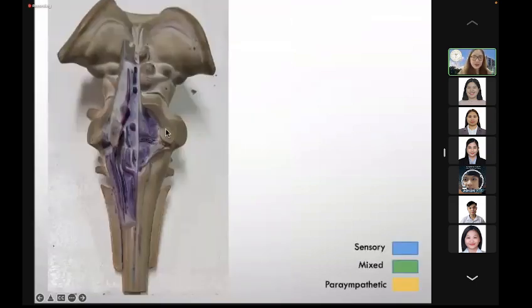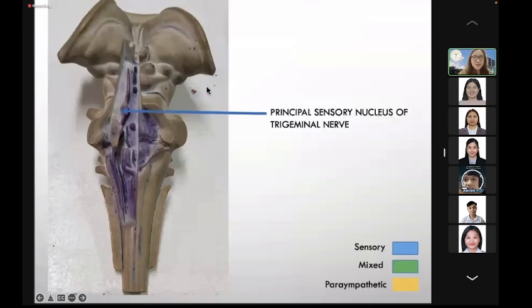Okay? What are the cranial nerve nuclei? Where are they located in the brainstem? If you still remember, the sensory division of the trigeminal nucleus, you have the main principal or the main sensory nucleus of the trigeminal nerve, which is located at the level of the pons.